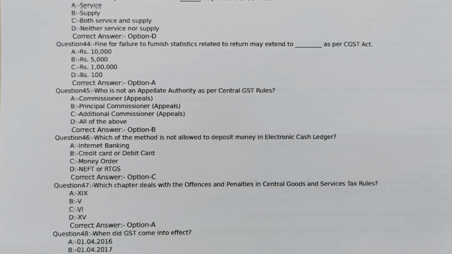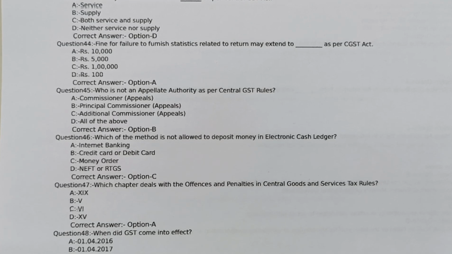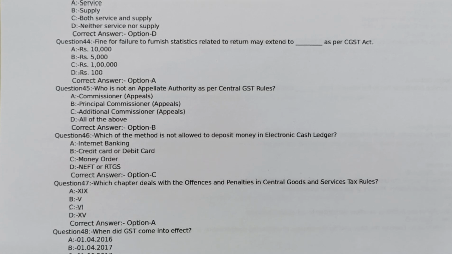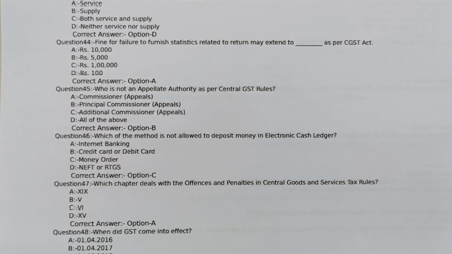Question number 47. Which chapter deals with the offences and penalties in Central Goods and Services Tax Rules? Option A. 14. Option B. 5. Option C. 6. Option D. 15. Correct answer option A. 14.